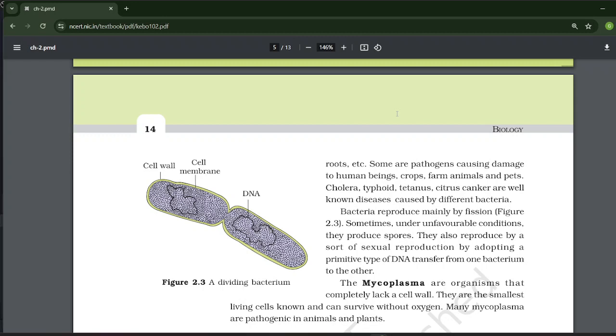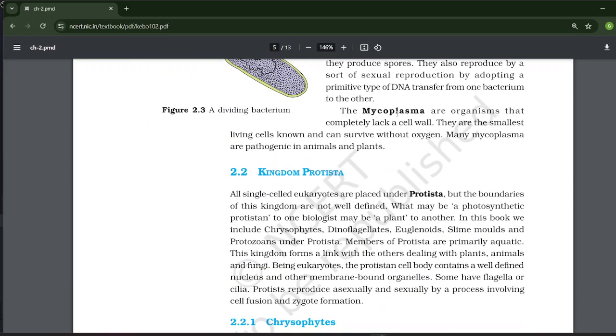They also reproduce by a sort of sexual reproduction, by adopting a primitive type of DNA transfer from one bacterium to the other. The mycoplasma are the organisms that completely lack a cell wall. They are the smallest living cells and can survive without oxygen. Many mycoplasma are pathogenic in animals and plants.